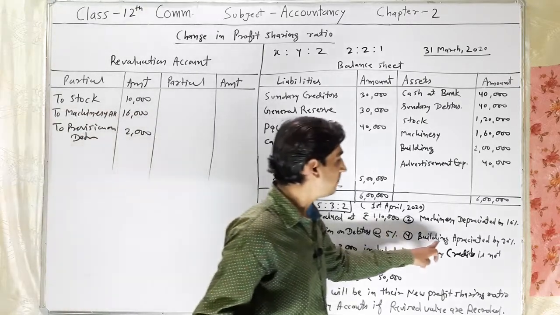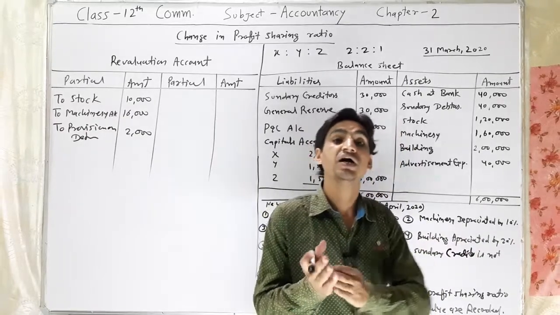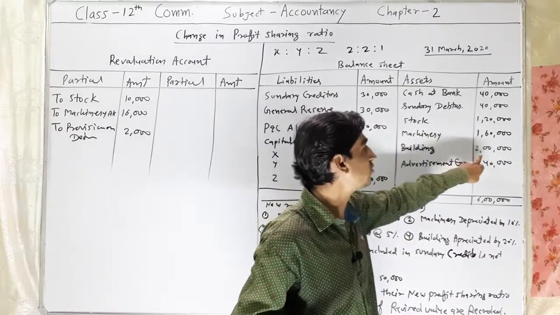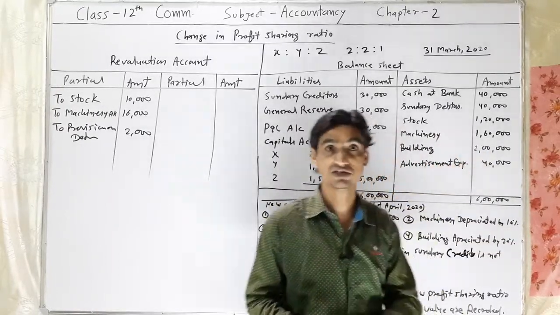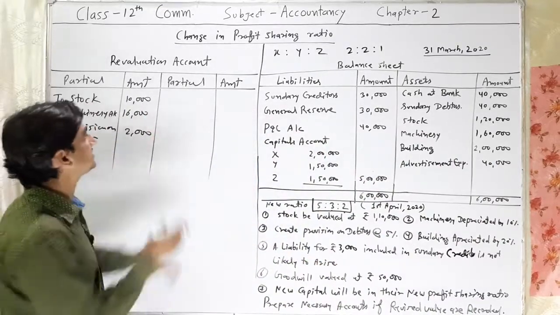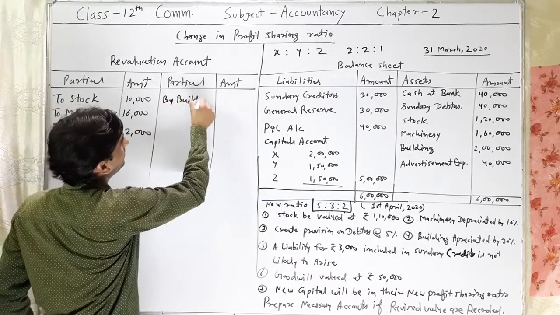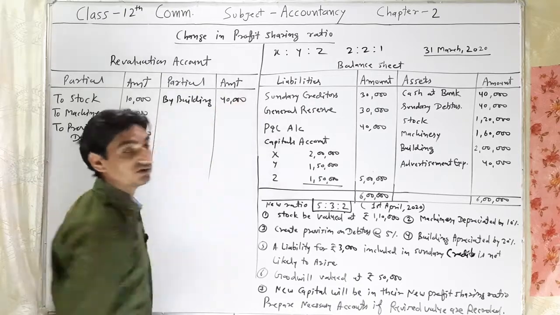Fourth point, building appreciated by 20%. Appreciation means an increase in the particular asset. So the building value given is rupees 2 lakh, 20% of 2 lakh is rupees 40,000. And whenever assets increase, it will be recorded on the credit side. So by building account by rupees 40,000.